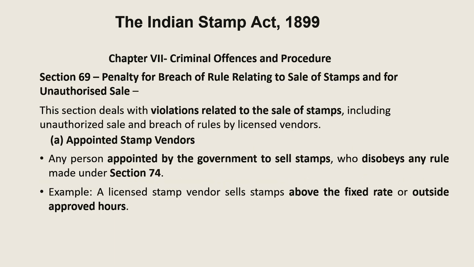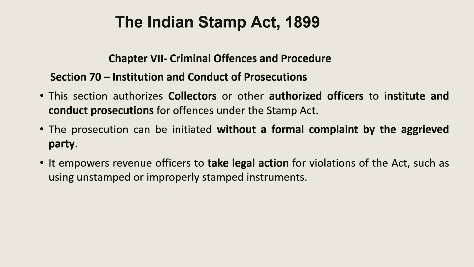And further, section 69 discusses the penalty for breach of rules relating to sale of stamps and for unauthorized sale. This is a violation related to the sale of stamps, including unauthorized sale, breach of the rules by licensed vendors, etc. Further, section 70 discusses the institution and conduct of prosecution. It talks about the trial, and the section authorizes the collector and other authorized officers to institute and conduct prosecution for offences under the Stamp Act. They can take legal action for violation of the act, such as using unstamped or improperly stamped instruments.